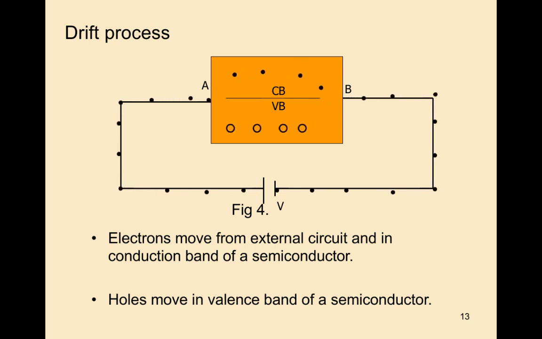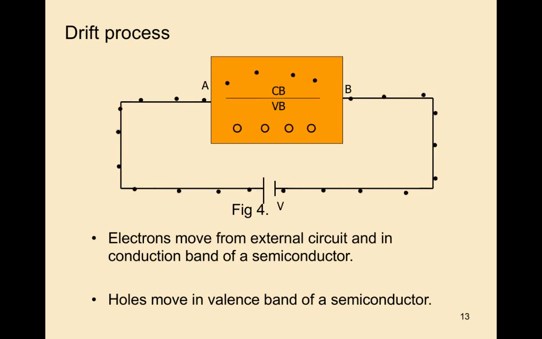So the drift process is nothing but applying an external voltage to the semiconductor, so that electrons move from the external circuit into the conduction band, and holes move in the valence band of the semiconductor.